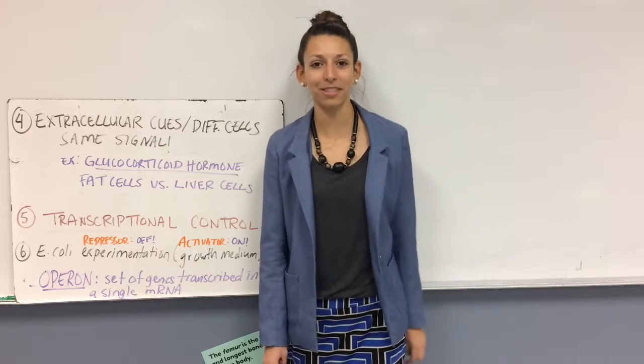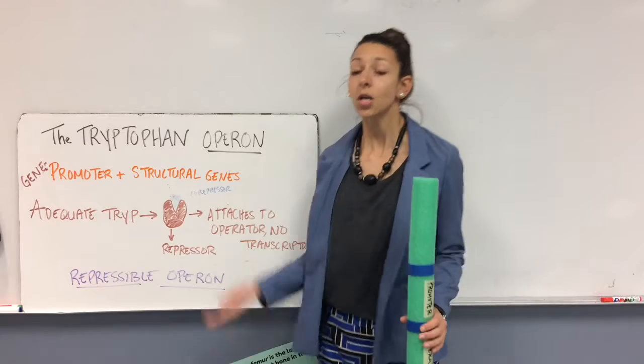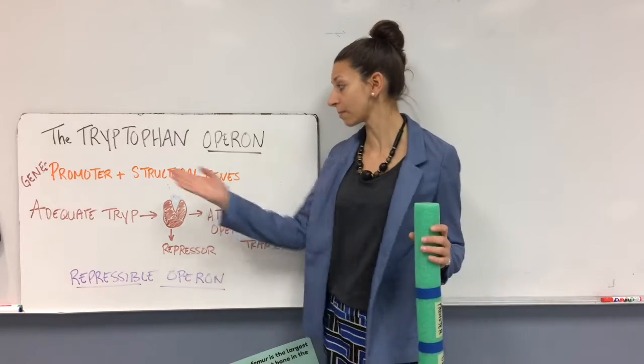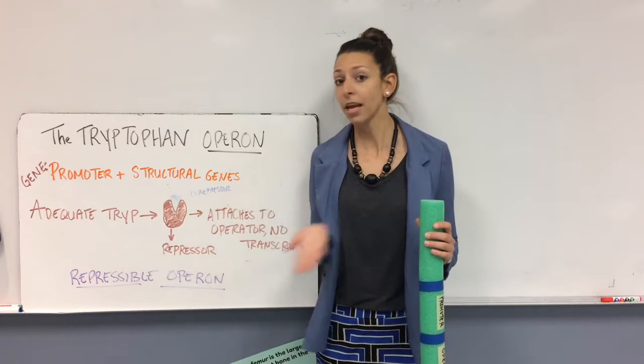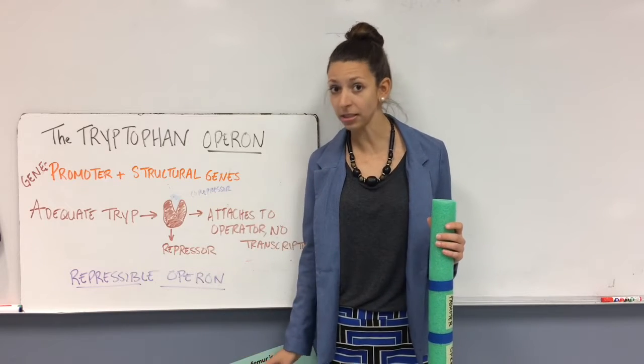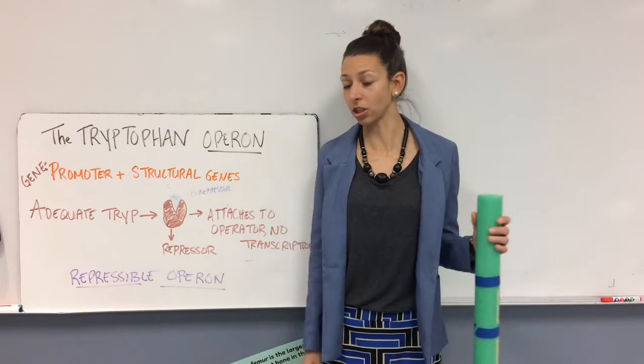So let's take some examples of these operons that are common in E. coli and how those genes are regulated. So the first example that we'll be looking at is the tryptophan operon. Now remember, the operon is a set of genes within one region. Now eukaryotic organisms do not have operons. Their genes are regulated individually, but it's still a great example to look at gene regulation and gene expression.